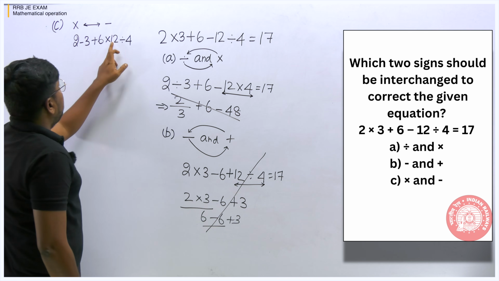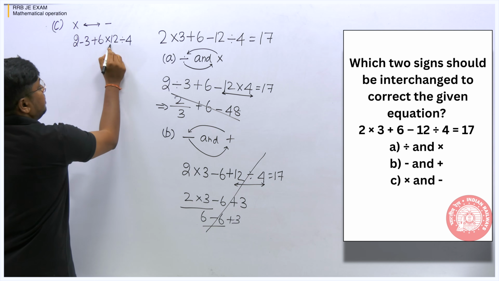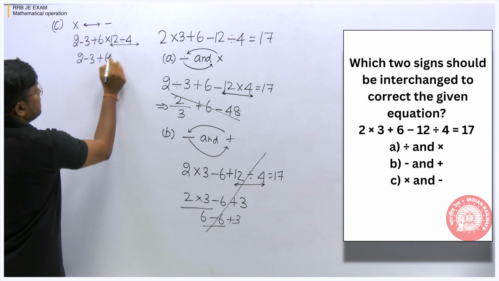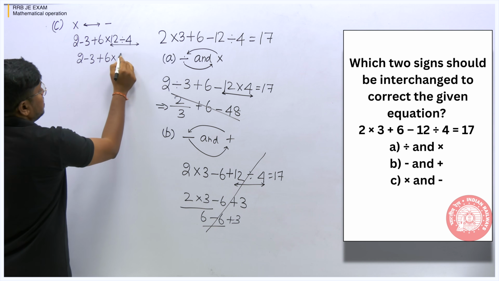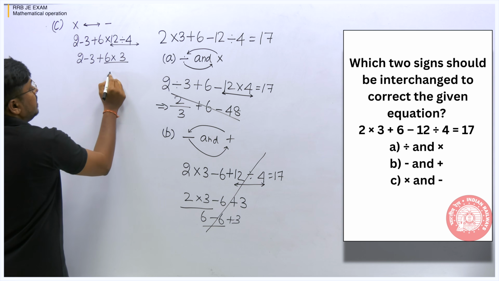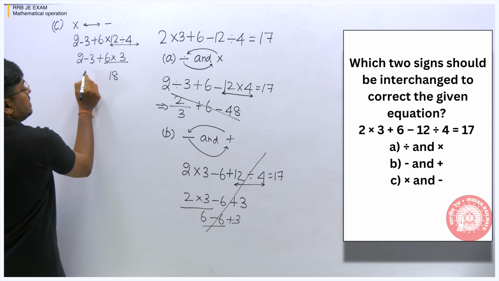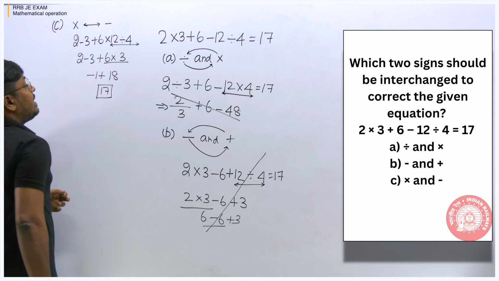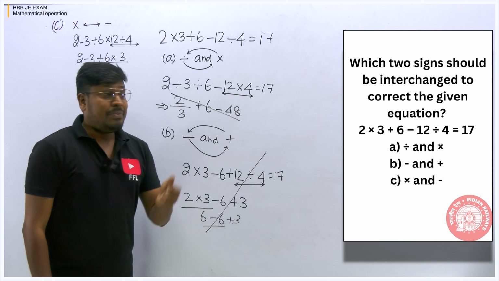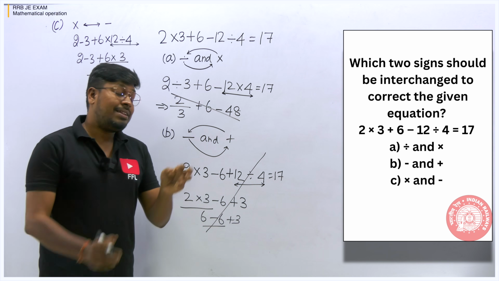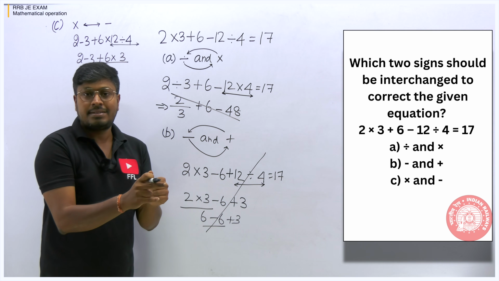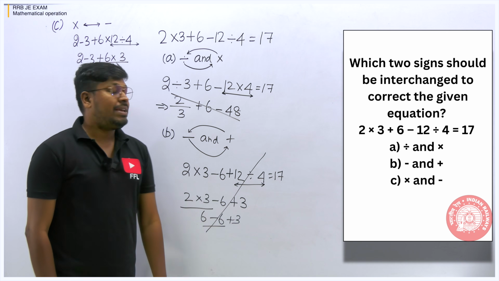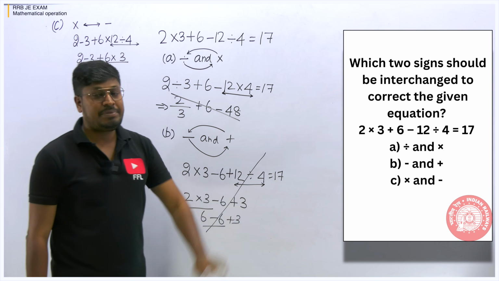Now, according to the BODMAS rule, first we can divide 12 by 4. So 2 minus 3 plus 6, and 12 division 4 will be 3. 6 into 3 is 18. 2 minus 3 will be minus 1. So the answer will be 17. So now we are getting the answer 17 when we use option C, where multiplication is changed to subtraction and subtraction is changed to multiplication. So we can say that the answer for this question is option C.